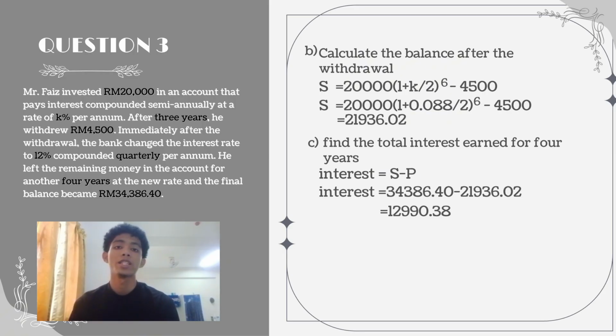For question C, how to find the total interest for 4 years, we need to use the formula S minus P. S for 4 years is S2, and P is the balance after the withdrawal. So the answer is 12,990 and 38 cents.